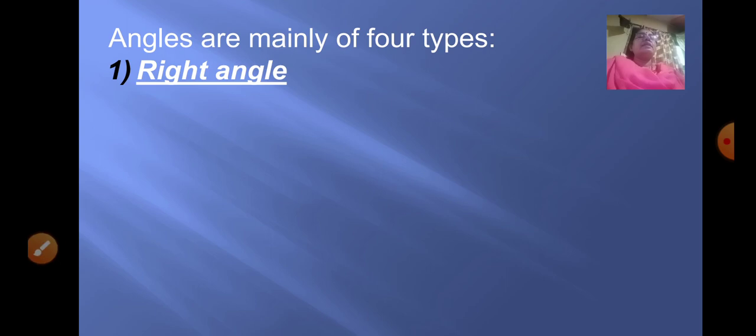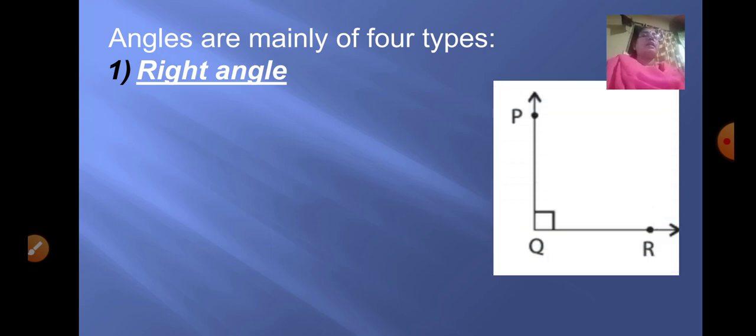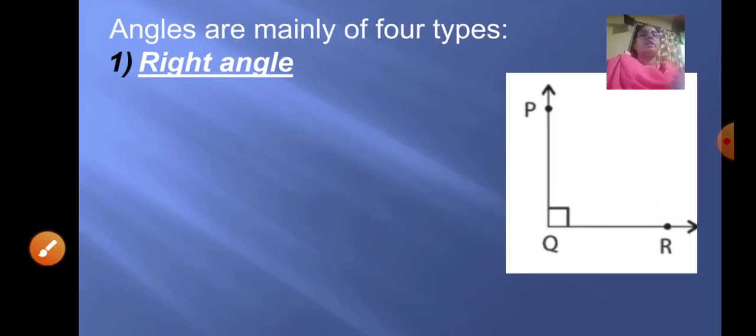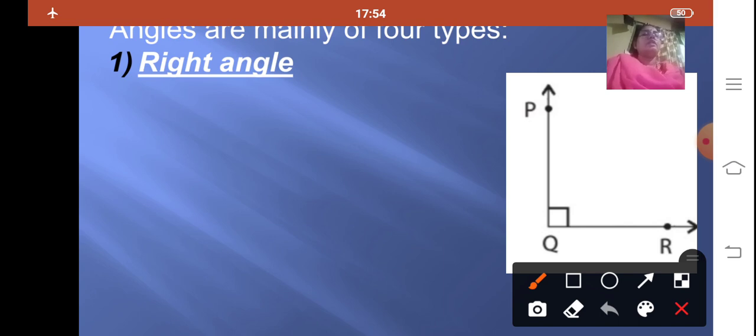Now based on this, angles are mainly of four types. Let us learn about the different types of angles. The first one is right angle. Now what is a right angle? Here, one vertical ray and one horizontal ray, ray QP and ray QR, meet at a common vertex, that is Q. An angle is formed, and it is called a right angle.